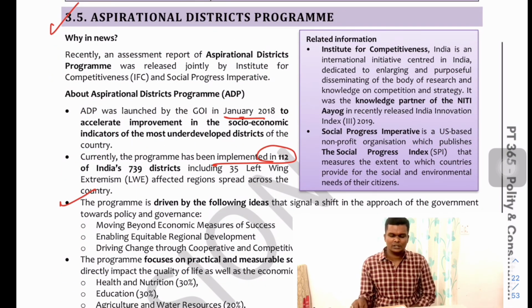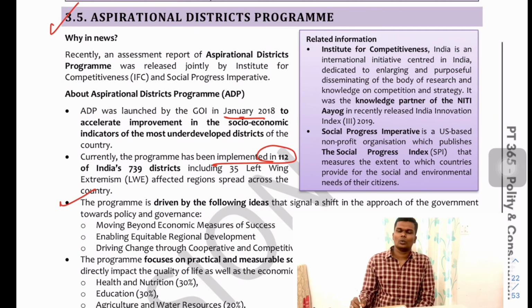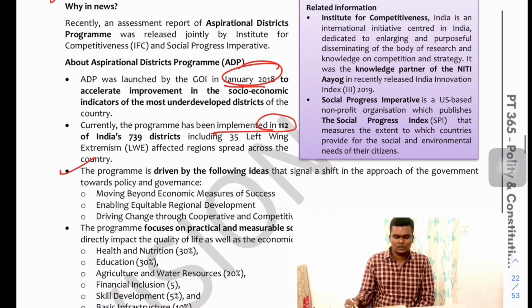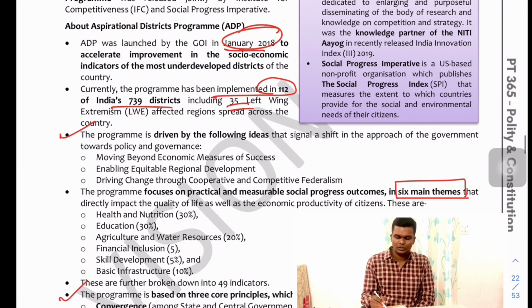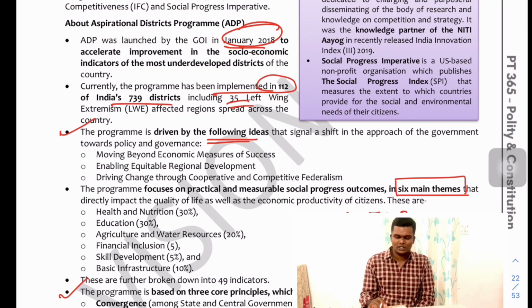So this article, just keep in mind, and with the power of the center to deal with such issues. Right. The next one, aspirational district program, which was proposed and created, launched in January 2018. Important key points I am focusing on: it is launched in 112 districts out of 739 districts, which even include